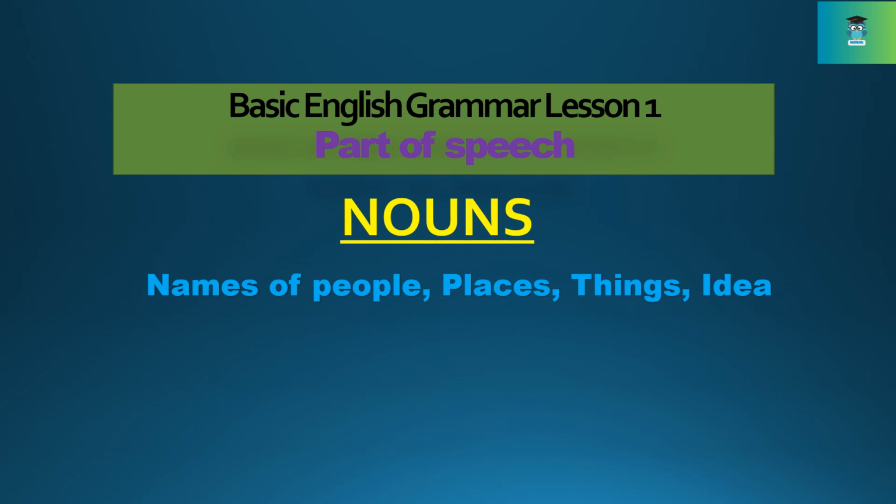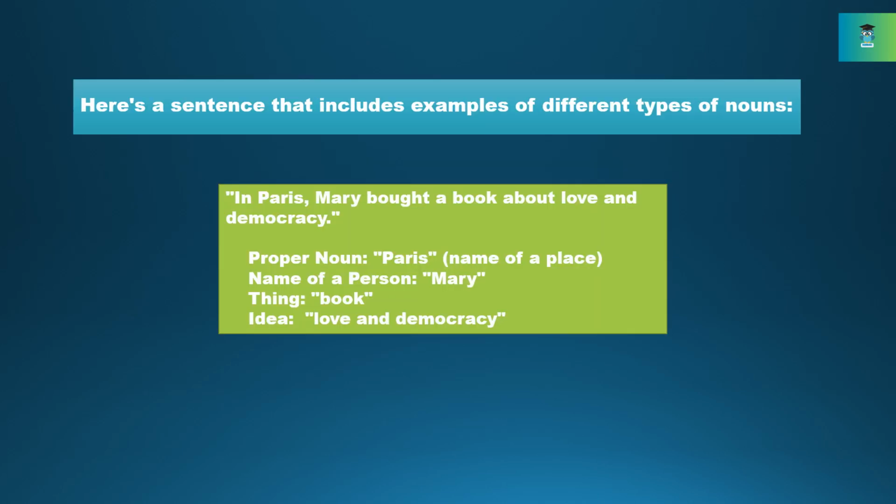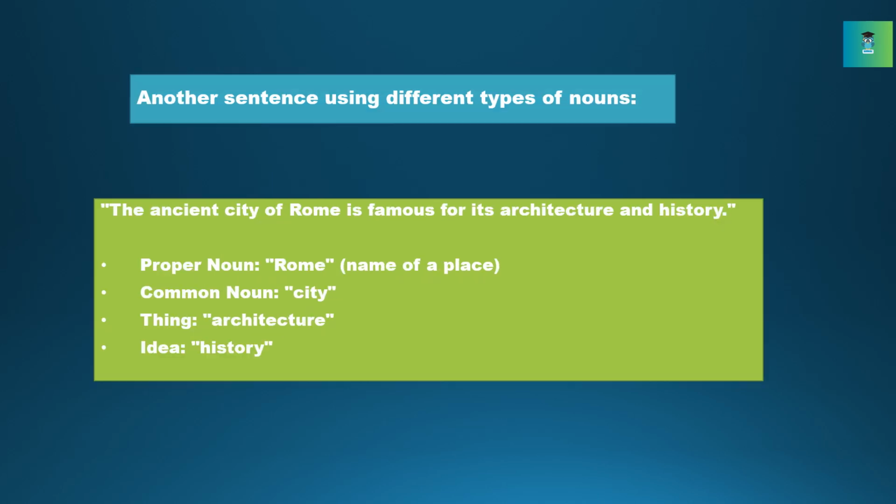Basic English Grammar Lesson 1, Parts of Speech. Nouns: names of people, places, things, and ideas. Here's a sentence that includes examples of different types of nouns. In Paris, Mary bought a book about love and democracy. Proper noun is Paris, name of a place. Name of a person is Mary. Thing is book. Idea is love and democracy.